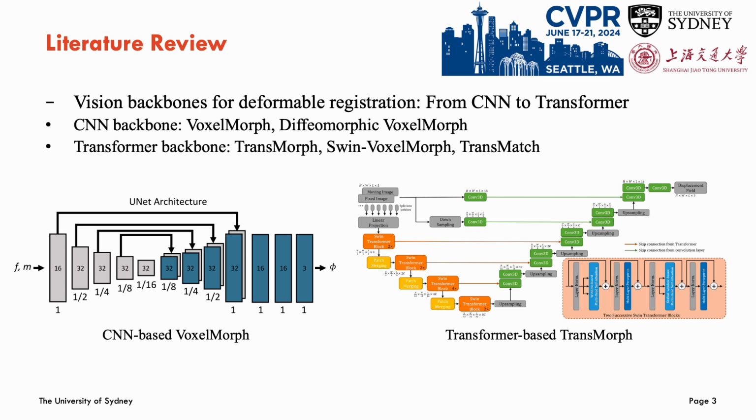Here is the literature review for our research problem. I will first review the vision backbones used for deformable registration, from CNN to transformer. Early methods, like the widely used VoxelMorph, adopt CNN as the backbone, as exemplified in the left figure. They usually adopted a UNet-like encoder-decoder architecture to realize a direct mapping from image pairs to spatial transformation. Later registration methods, like the recently proposed TransMorph, adopted the transformer as the backbone for its capability to model long-range dependency to handle large deformation between images.